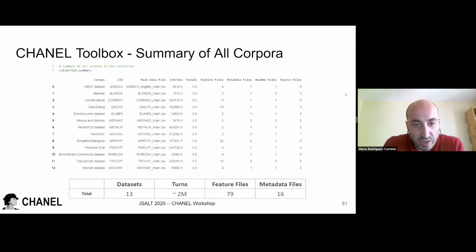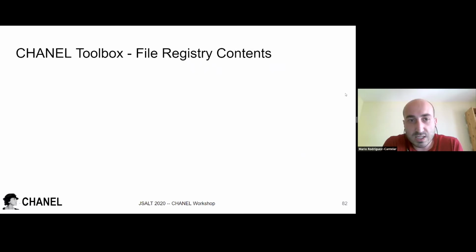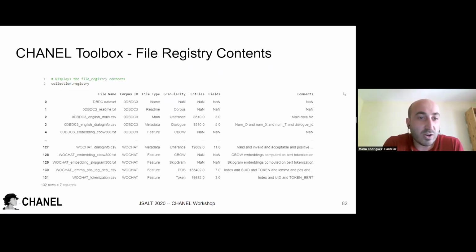As we can see, we have 13 datasets, around 2 million terms, 79 feature files, and 16 metadata files. Next. And also we can check the contents of the file registry. I mean, all the files inside the bucket. Next slide.